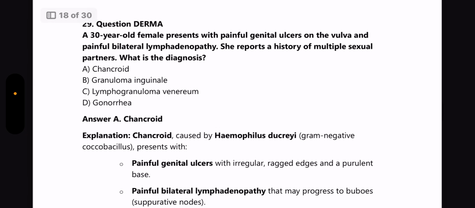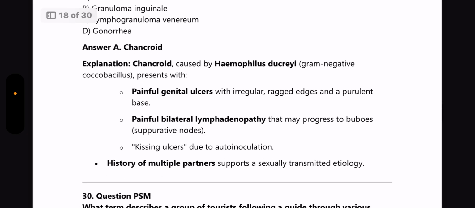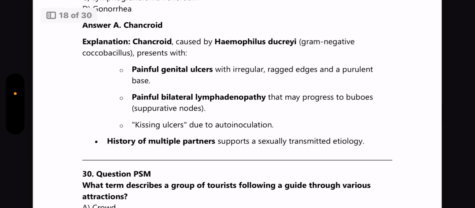Next question from Dermatology. A 30-year-old female presents with painless genital ulcer on the vulva and painful bilateral lymphadenopathy. She reports a history of multiple sexual partners. What is the diagnosis? Answer is chancroid, which is caused by Haemophilus ducreyi, a gram-negative coccobacillus, which presents with painful genital ulcers and painful bilateral lymphadenopathy, and kissing ulcers because of the auto-inoculation. History of multiple partners support a sexually transmitted etiology here.